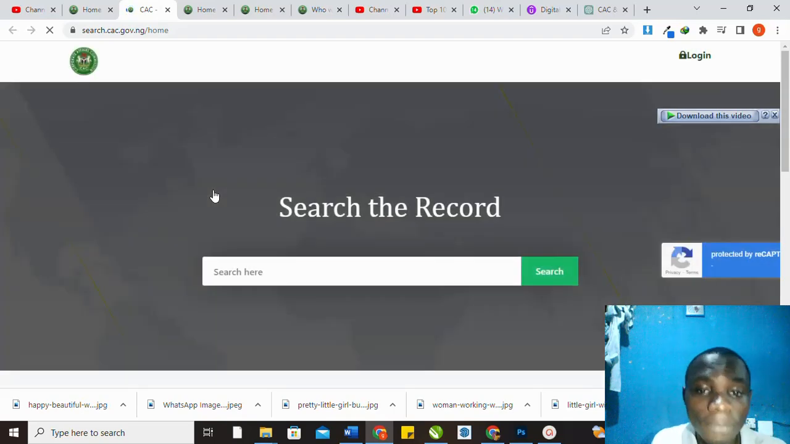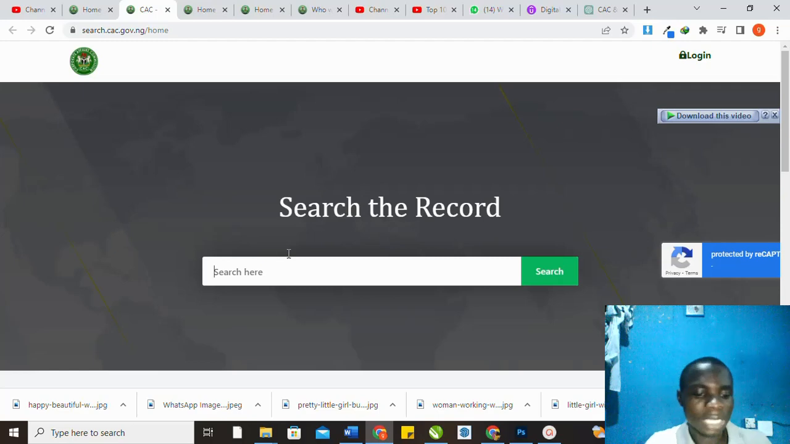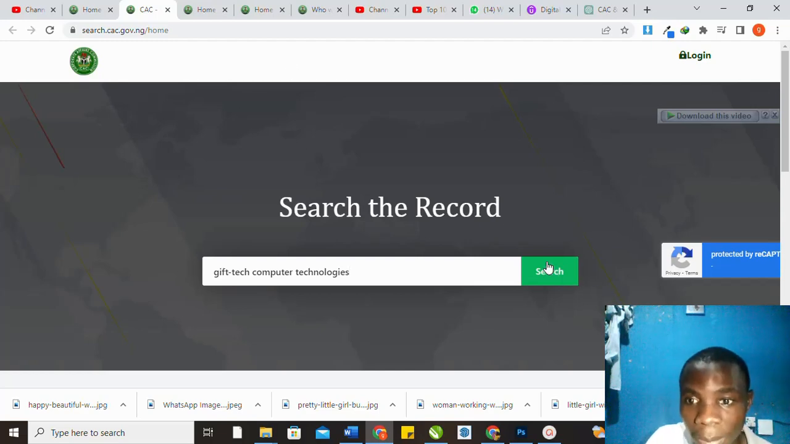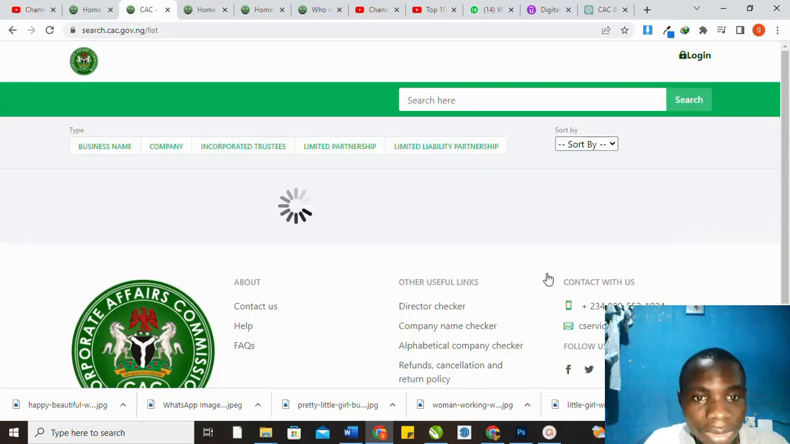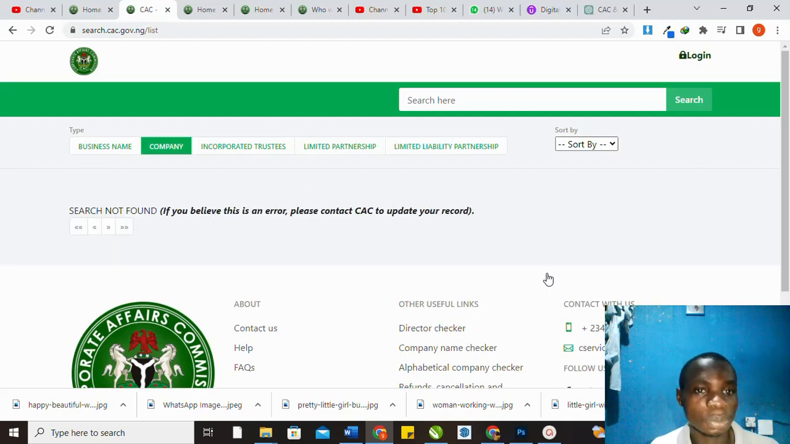If you are using your mobile phone, it's still the same process. Now, for example, we want to search for a name. Let's say we are searching for Gifted Computer. Let me search for my business name. For example, I just want to register new technologies. Maybe I've not registered this name, for example, but I've already registered. I'm just using that as an example. Let me search for this name. Search. Let's see what is going to happen here when you search for this business name.